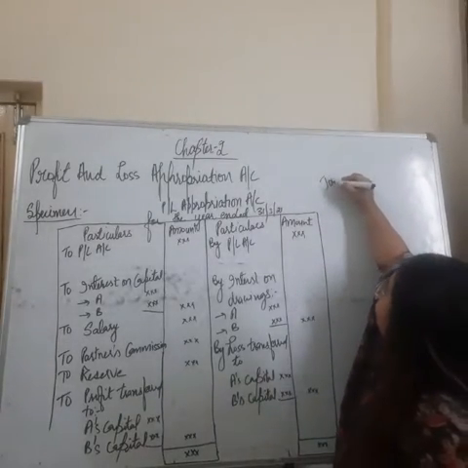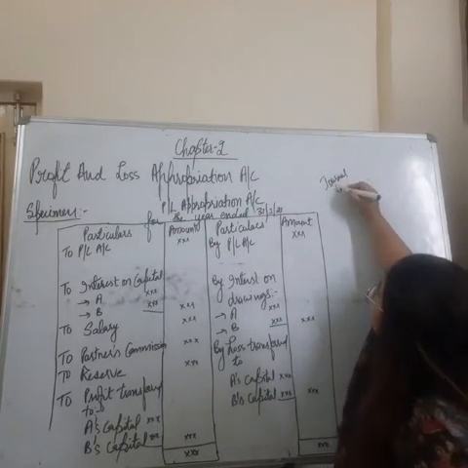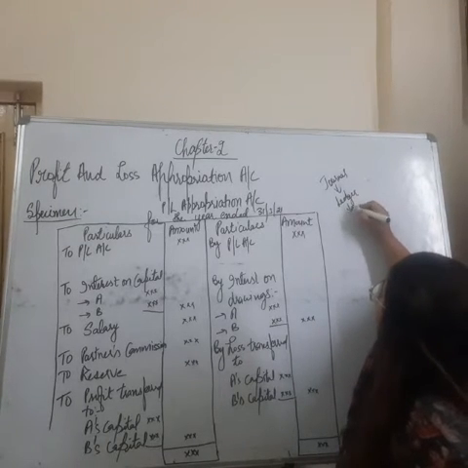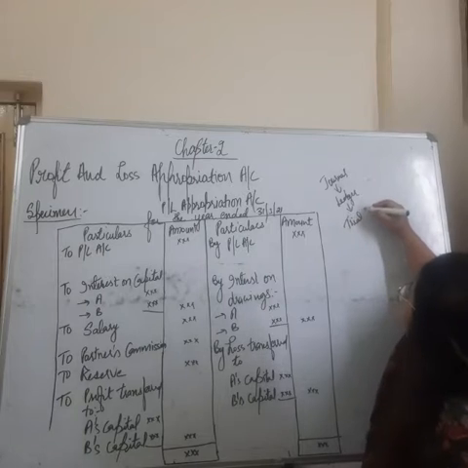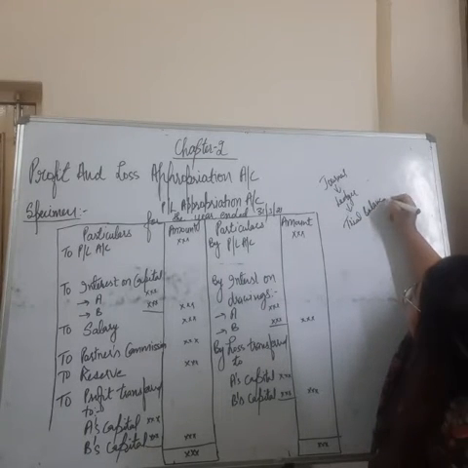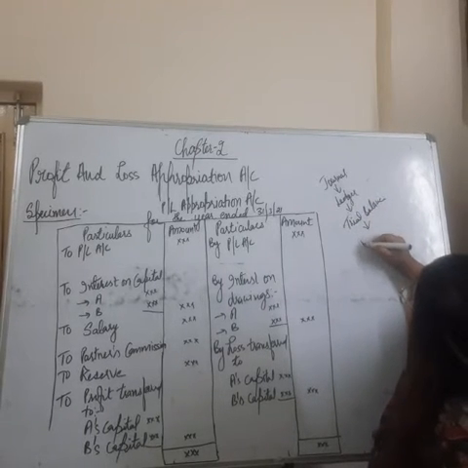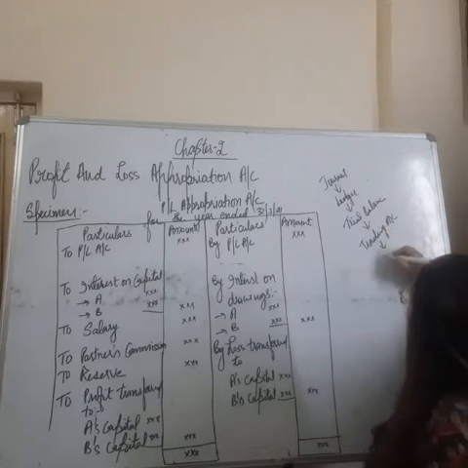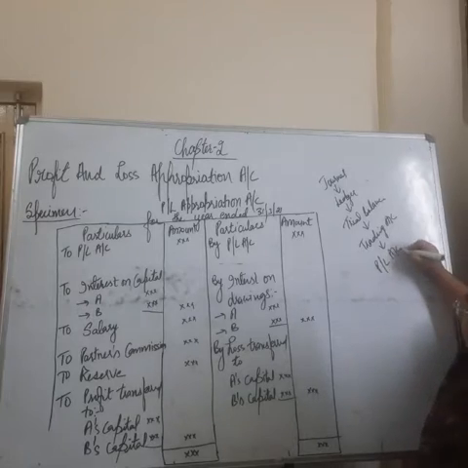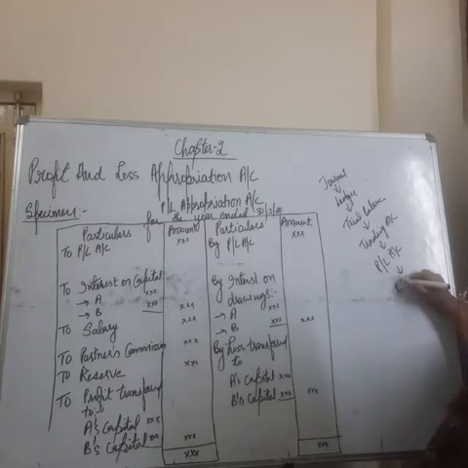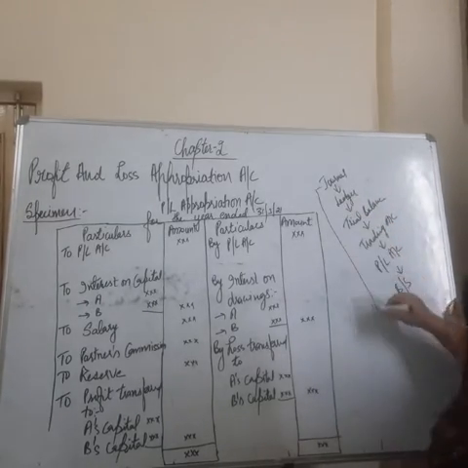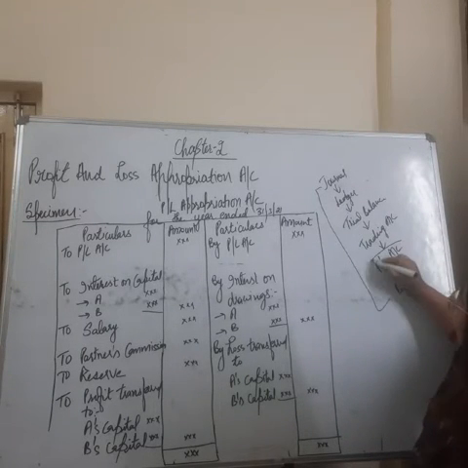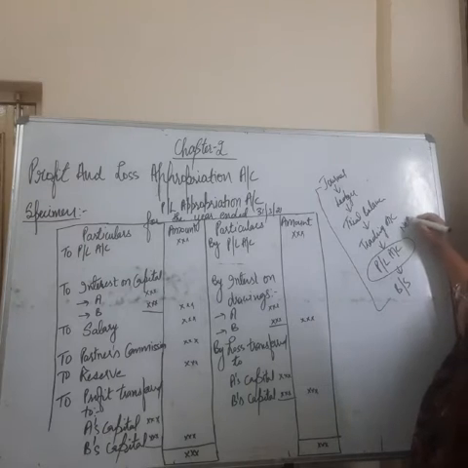Firstly we were making journal, then we were transferring all the entries into ledger, then we were making trial balance, then trading account, then profit and loss account, then balance sheet. So this is a very familiar process, right? Now what we were doing, we were just calculating net profit or net loss